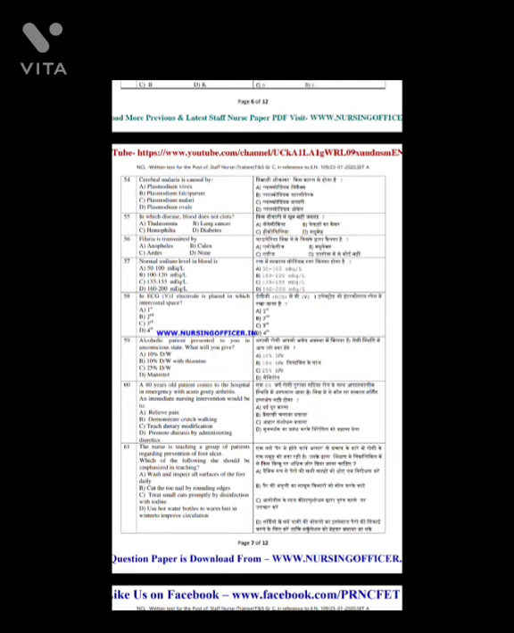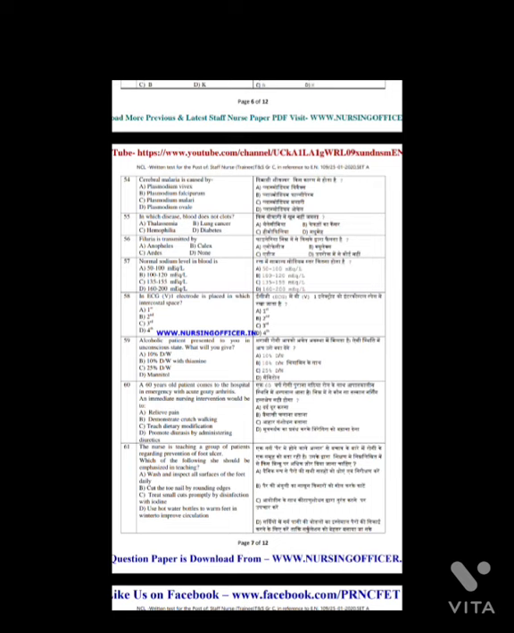Question number 54. Cerebral malaria is caused by? And the answer is option B, Plasmodium falciparum. Question number 55. In which disease does blood not clot? And the answer is option C, hemophilia. Question number 56. Filaria is transmitted by? And the answer is option B, Culex.